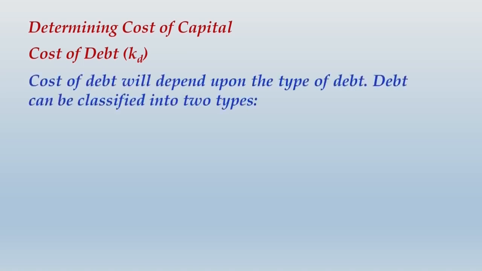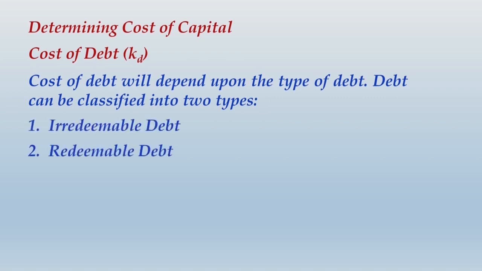So anyway, we have to write this important note that cost of debt will depend upon the type of debt. Debt can be classified into two types. Number one, irredeemable debt, and number two, redeemable debt. Let us move ahead and write up something further, that is about irredeemable debt. Now you should know what is the meaning of irredeemable debt.